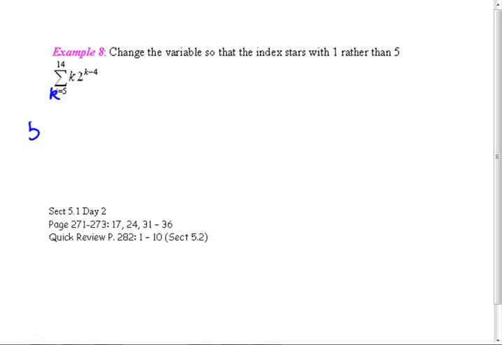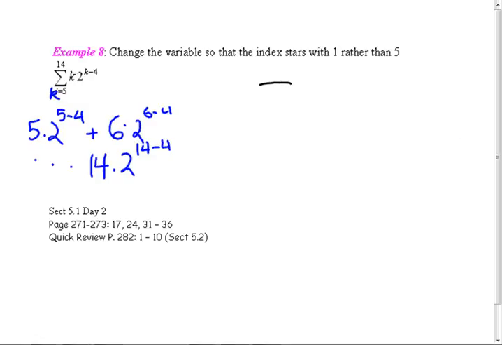So I'm going to start with 5. So it's 5 times 2 to the 5 minus 4. That's what that is. Plus, and then what's the next number going to be? 6 times 2 to 6 minus 4. And the last one's going to be 14 times 2 to the 14 minus 4. And what we can do is rewrite this so that we start with 1. Usually we want to start with 1, so this is just a matter of practicing to start with 1.